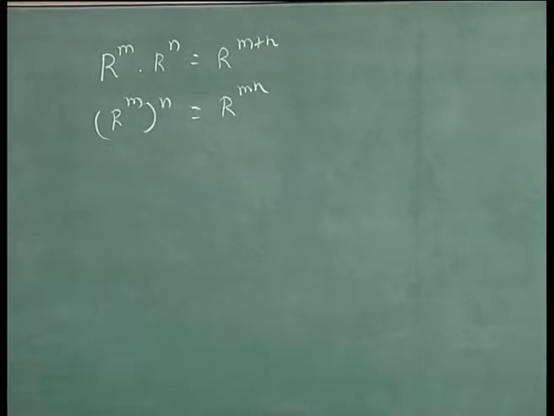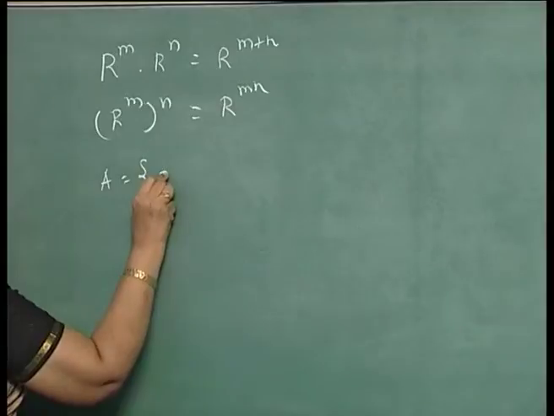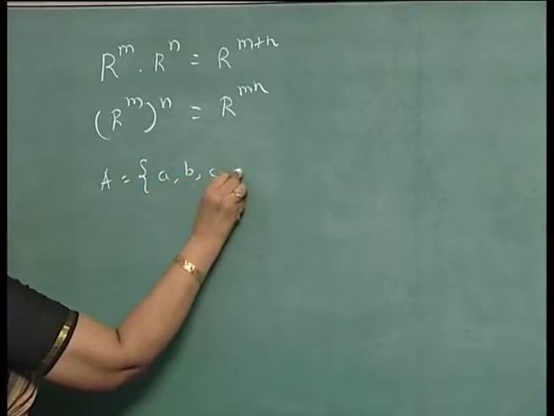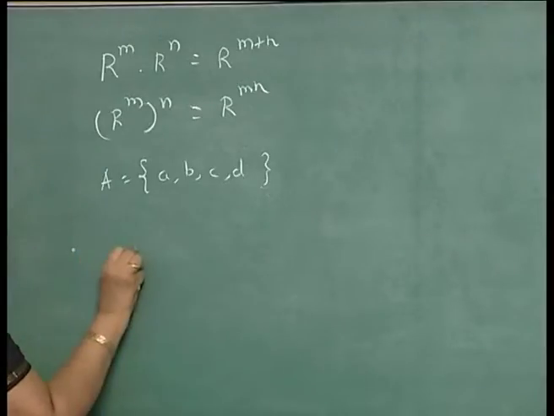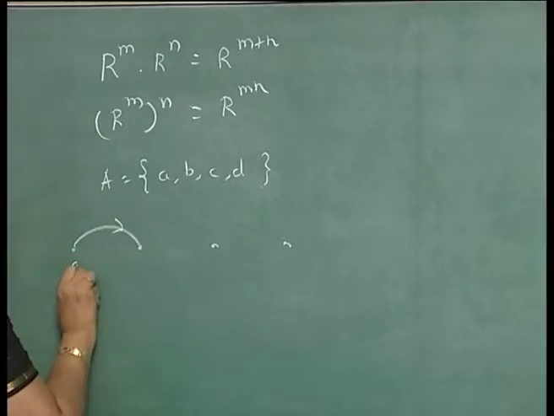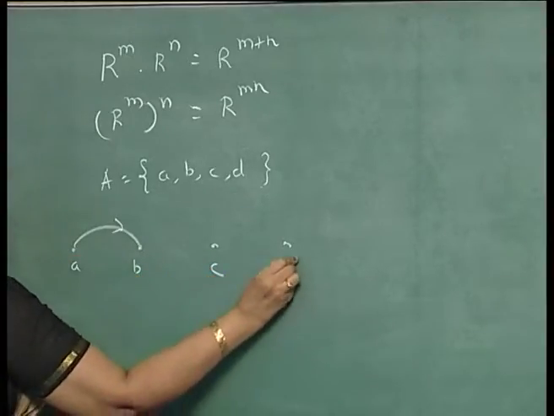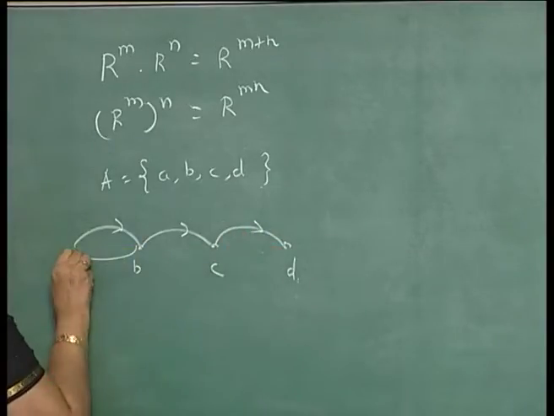We consider one example also. Let us consider one more example. Take a relation on a set A consisting of 4 elements A, B, C, D, and R is defined like this by a directed graph. This is the relation.